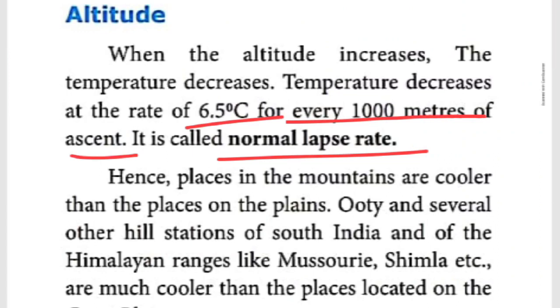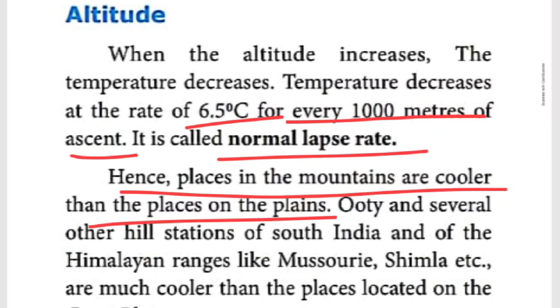So the places in the mountains, the hill stations, become cooler places. Hence the places in the mountains are cooler than the places on the plains. Plains means flat lands. Compared to flat lands, the mountain areas experience a very cool climate, because for every 1000 meters, 6.5 degrees Celsius temperature will decrease.